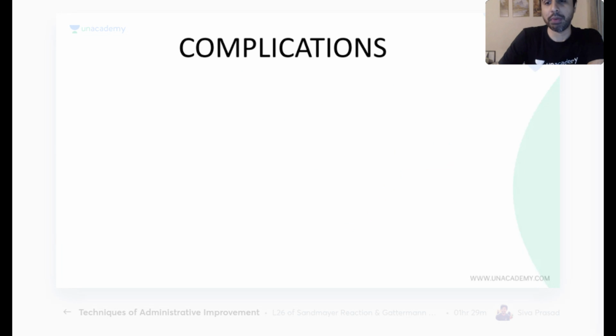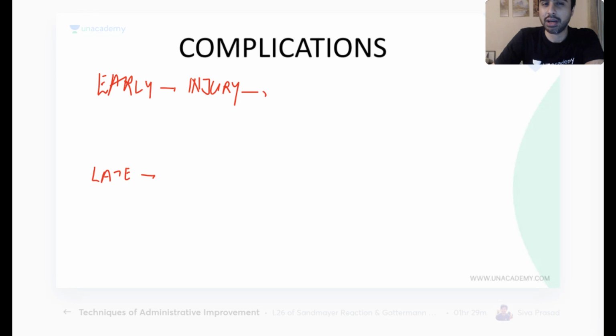So what are the complications? Just like you had complications of tracheostomy, early and late. Early means injury, and you can have late complications where there is injury to other structures. Here what will get injured? Okay, arteries will get injured, you will get hemorrhage. Favorite topic, favorite answer, hemorrhage. Primary reactionary hemorrhage.